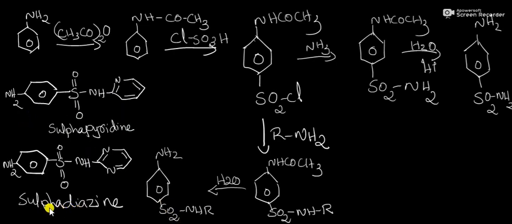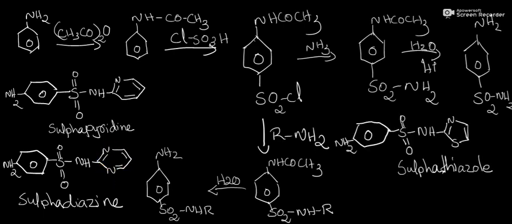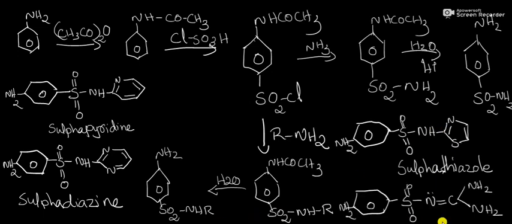This is sulfadiazine. Here the R group is substituted by diazine. This is the structure of sulfathiazole. Here the R group is substituted by thiazole. And this is the structure of sulfaguanidine.